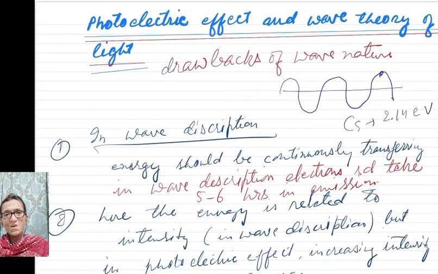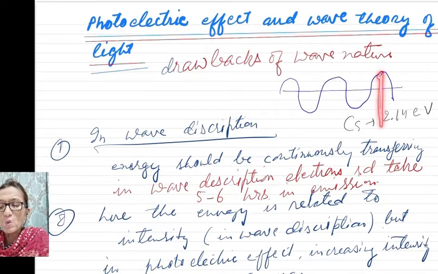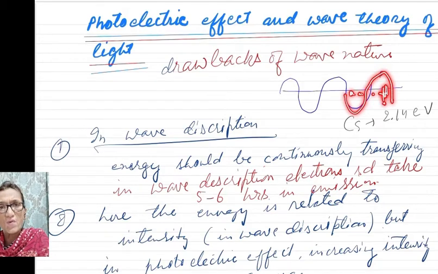Wave description of light fails to explain the photoelectric effect. So you know that in a wave, like in a water wave, each particle oscillates to and fro continuously. It is a continuous process. And in a wave, you will find that several particles are oscillating to and fro.